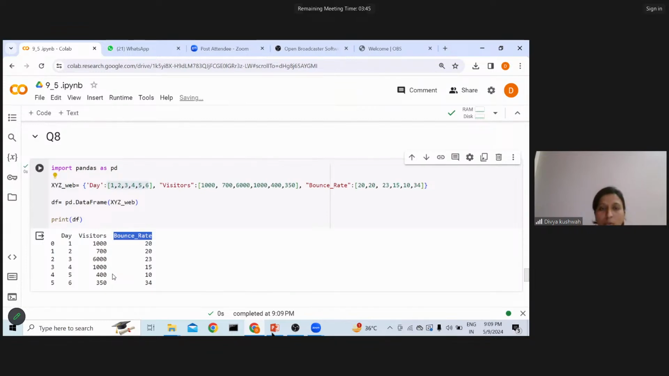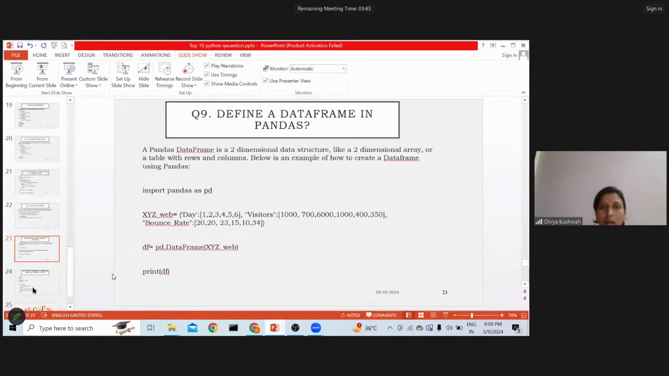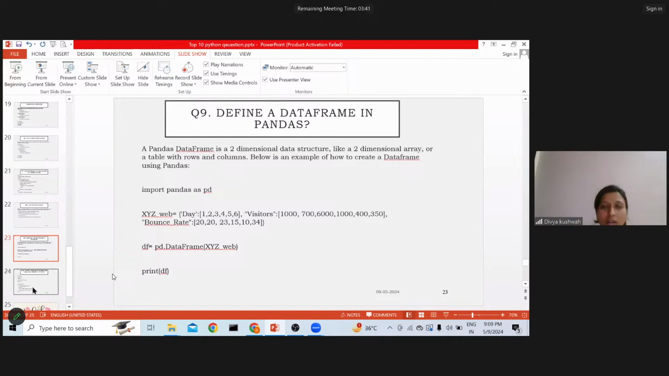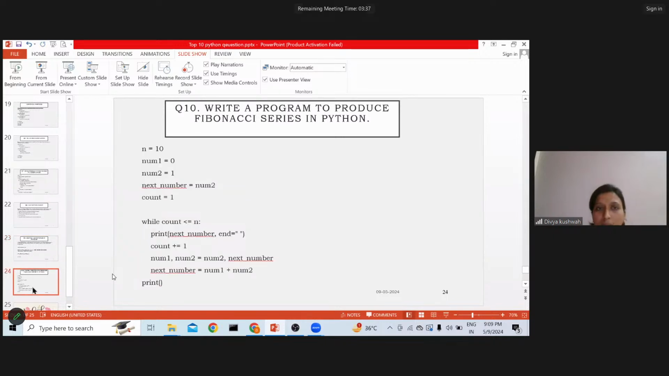Okay, now let's see question number 9. Now, what is a Fibonacci series? Fibonacci series is nothing but a series that adds the numbers. It starts from 0 and 1, and I'm adding 0 and 1, then 1 and 1, that is 2. Likewise. So let's see the code.